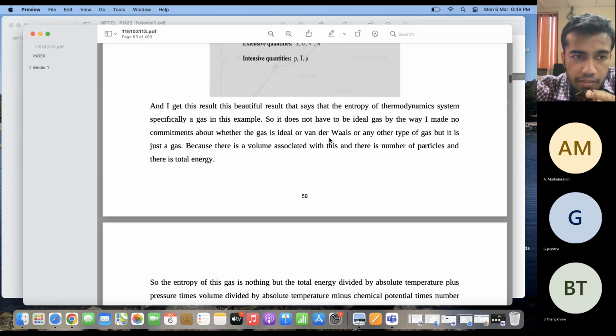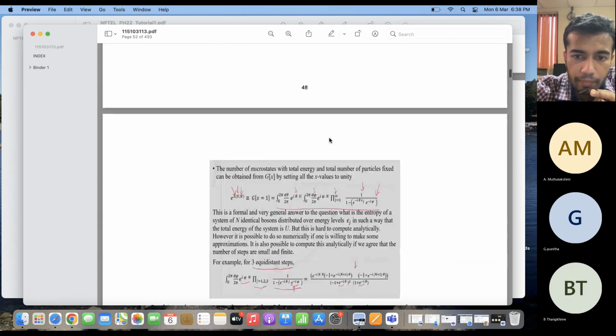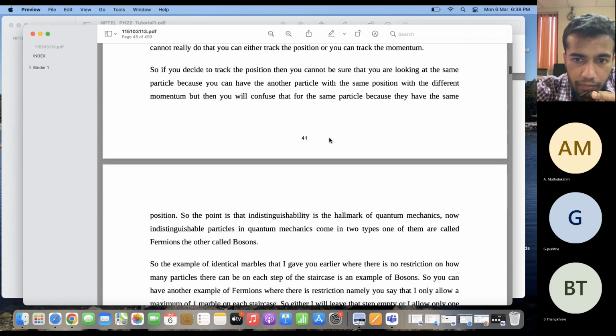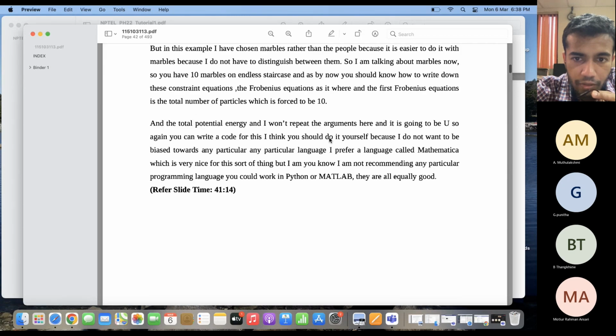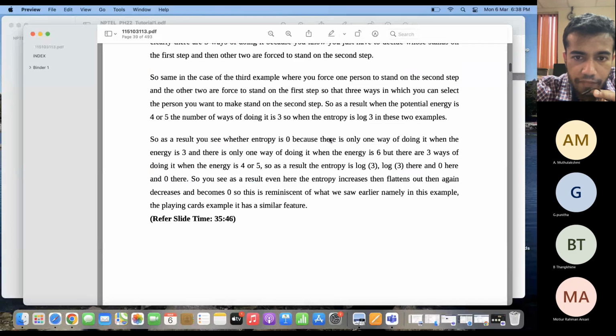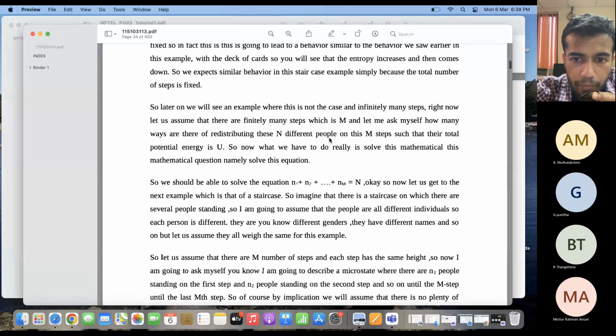Actually, the correct answer here is that it is false. Why? Let me show you. You see, temperature is defined in this way.